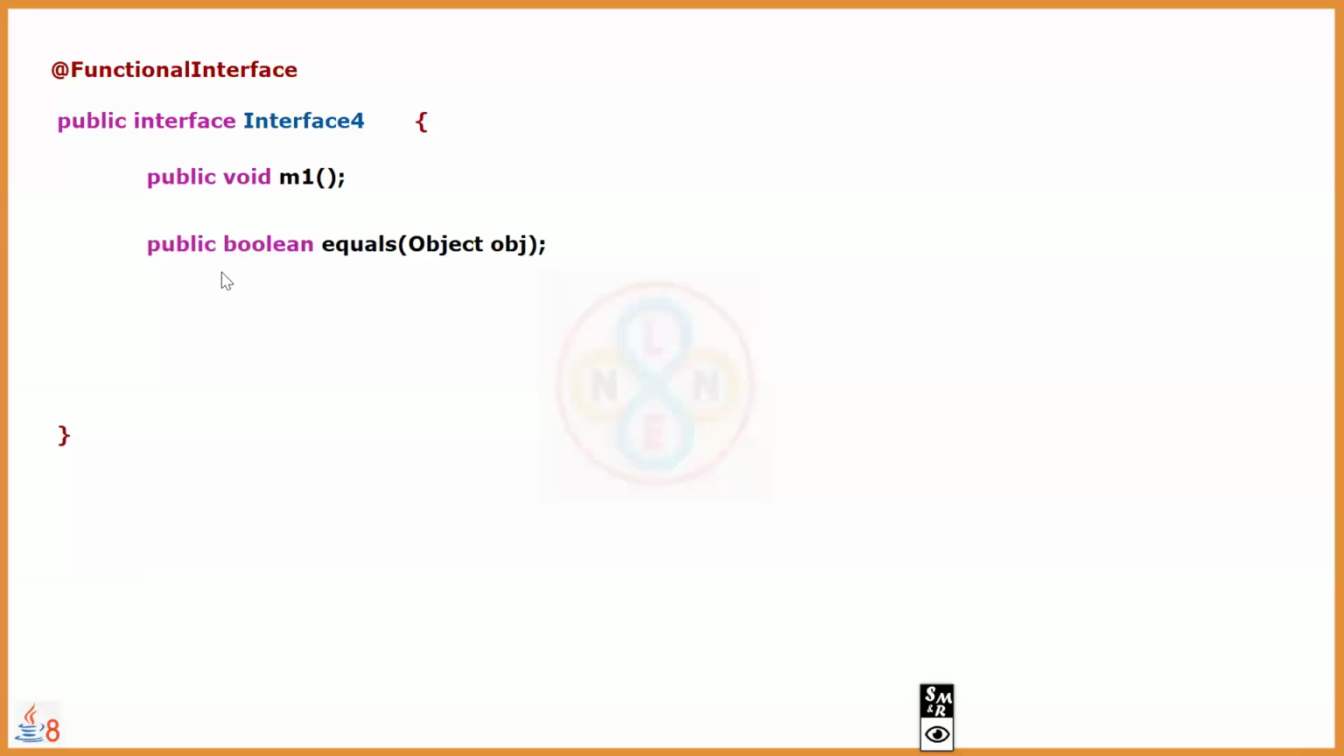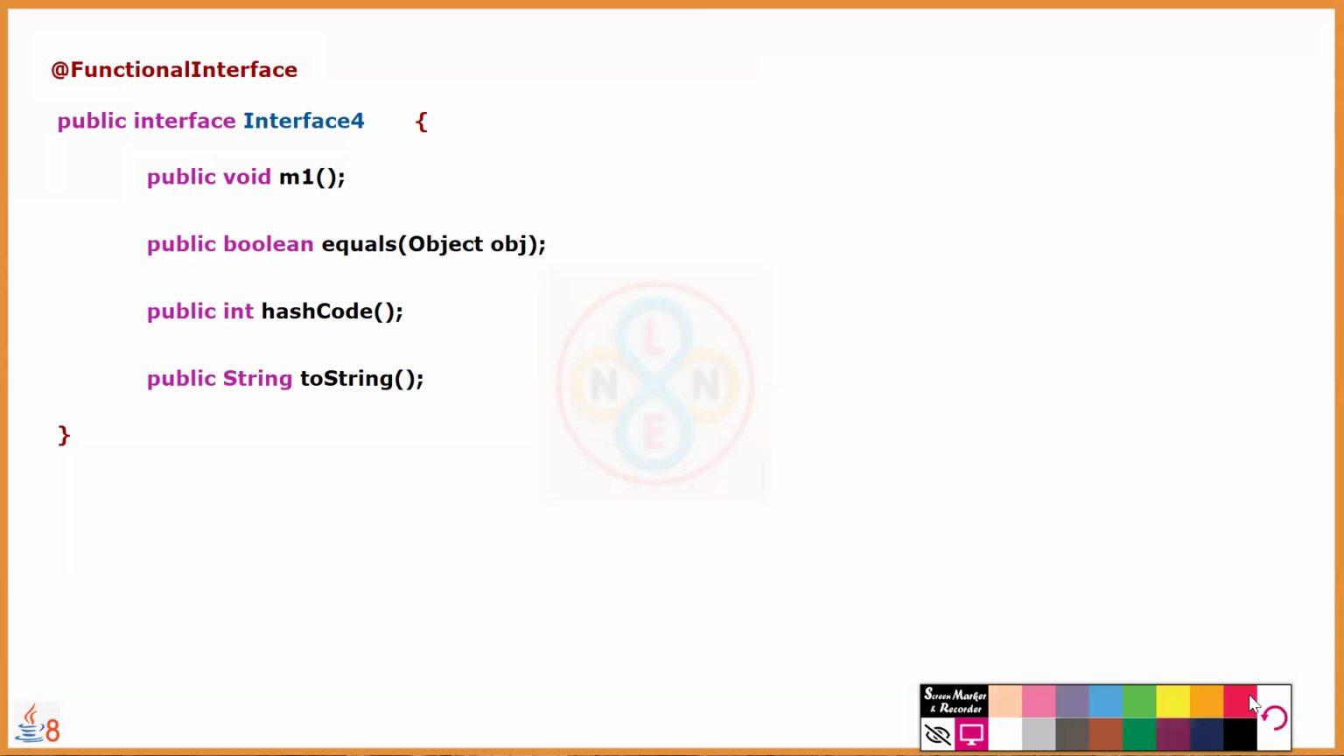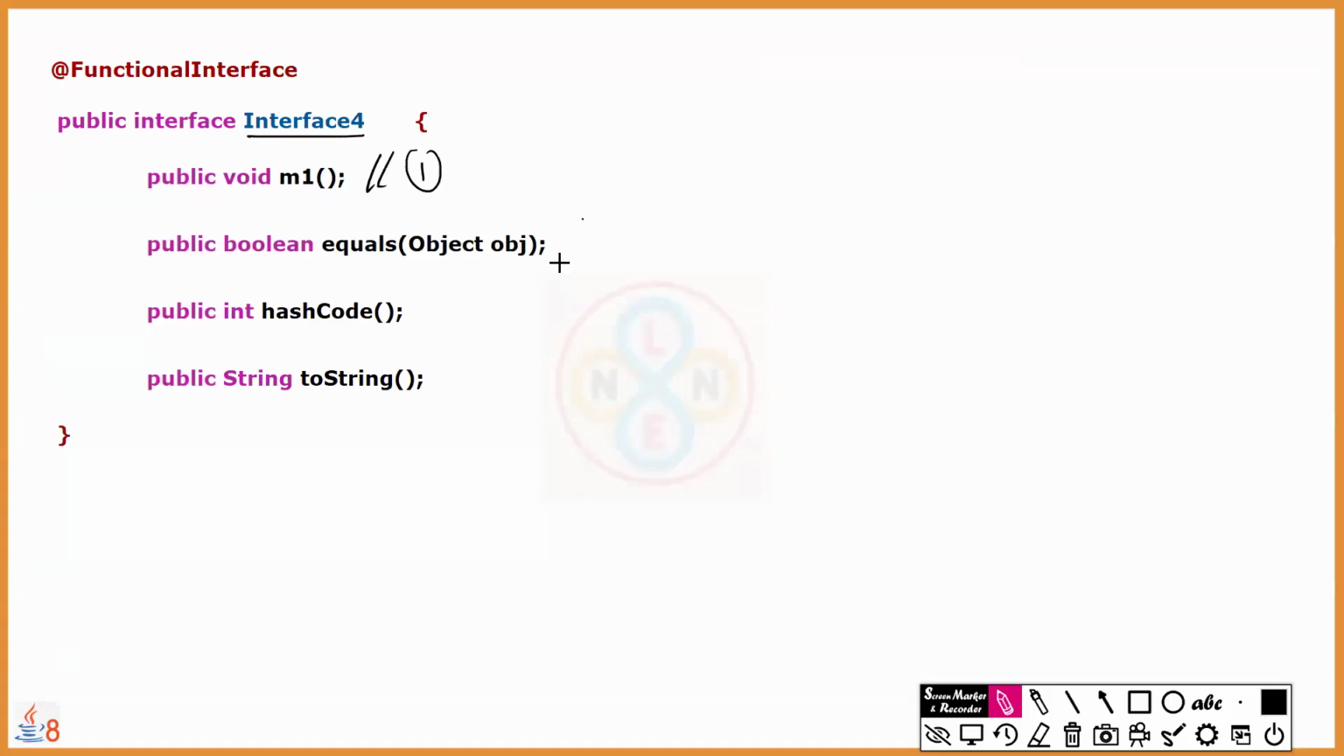If this interface 4 has one more method, public boolean equals, then some inputs, and it ends with a semicolon, is it an abstract method or not? Is the second method an abstract method or not? Yes, it's an abstract method. Then if we have some more methods inside this, I'll come to the point. Inside this interface 4, we have abstract method 1, then abstract method 2, then 3, and then 4. By having 4 abstract methods, still we are declaring this as a function interface.